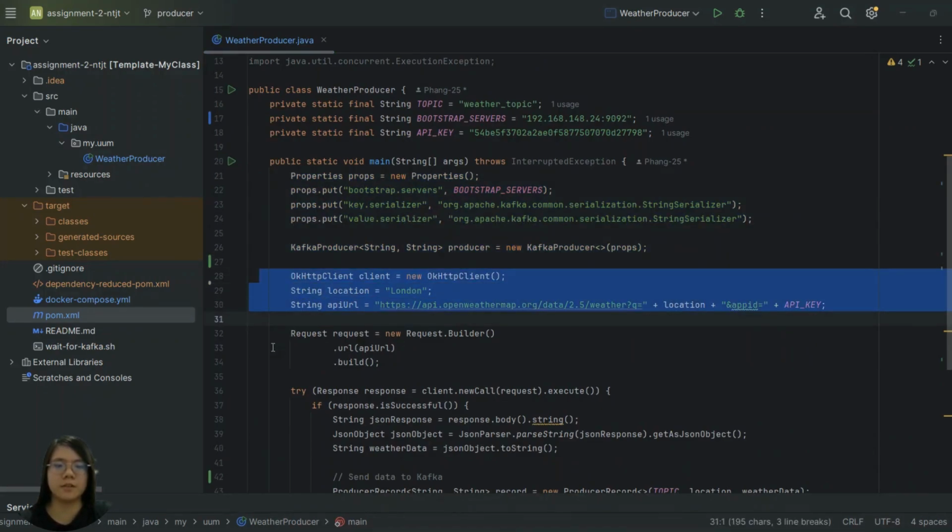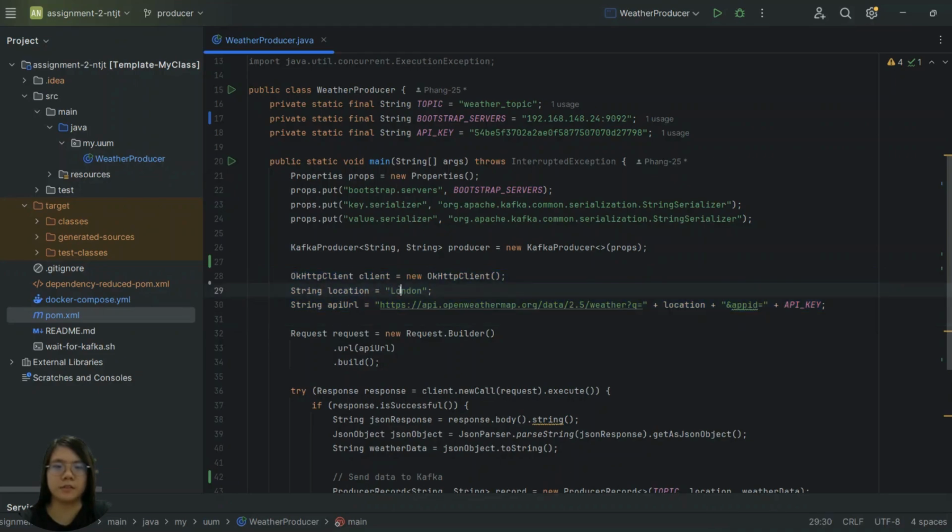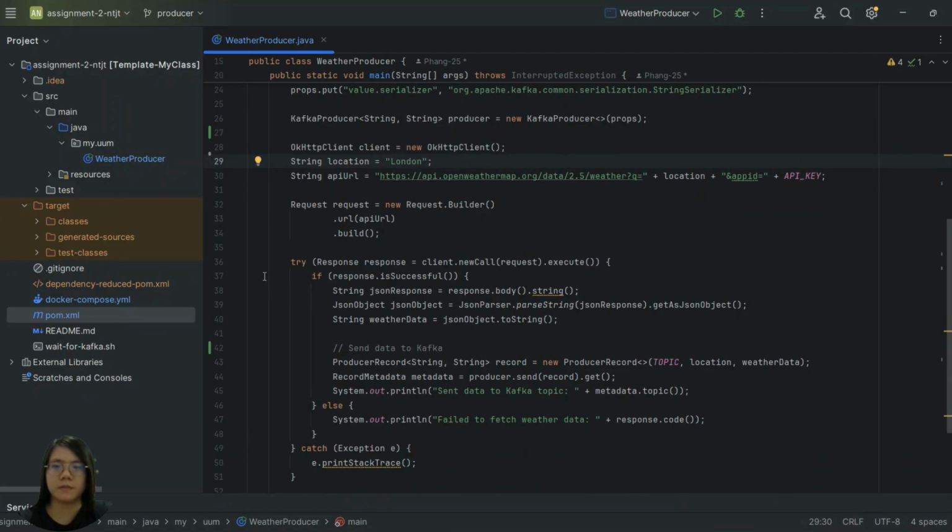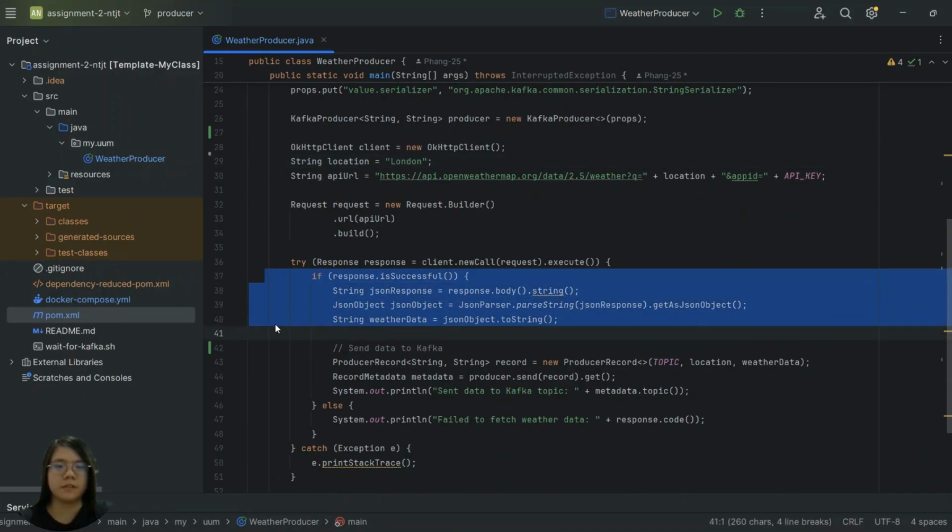This section sends a GET request to the Open Weather Map API to fetch weather data for a specific location. In this case, we use London. After a successful response, the weather data is parsed into a JSON object and sent to Kafka.